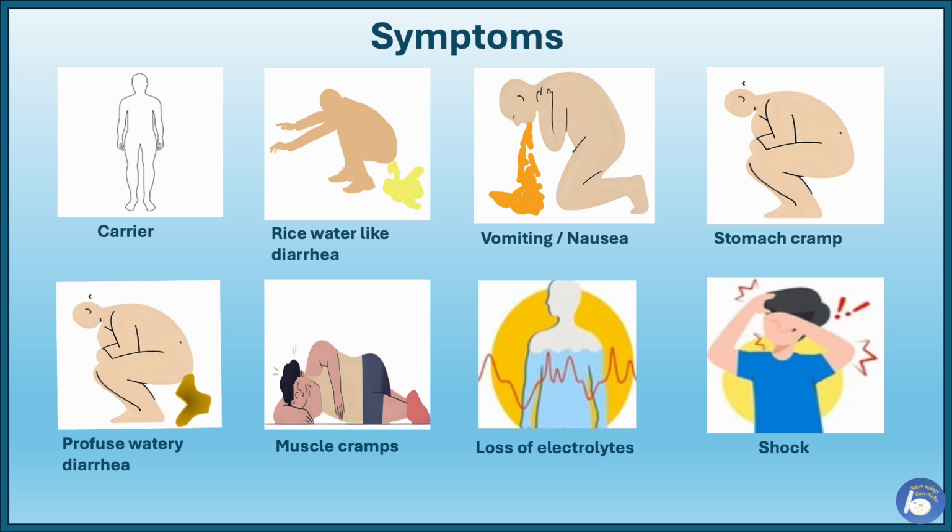Muscle cramps. Due to severe dehydration, the body experiences rapid loss of salts such as sodium, chloride, and potassium that result in muscle cramps. Shock. Rapid fluid loss causes a drop in blood pressure and a drop in the amount of oxygen in the body. It increases heartbeats and if untreated, it may cause death.